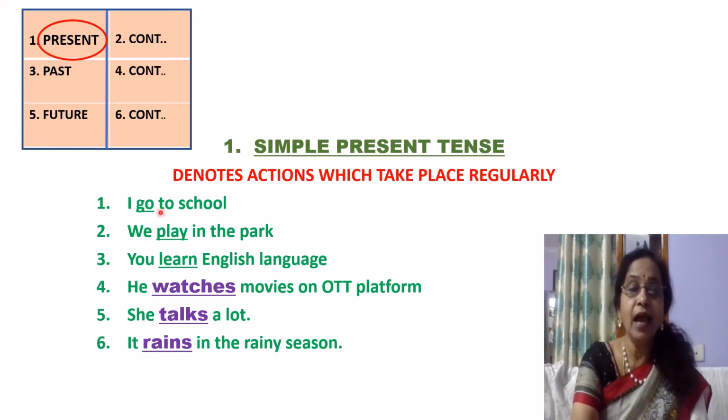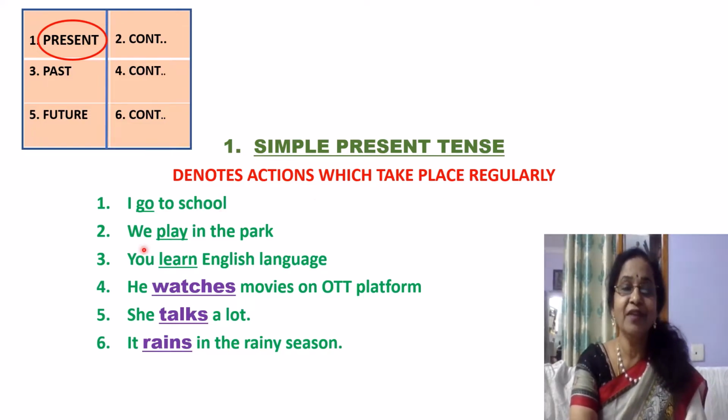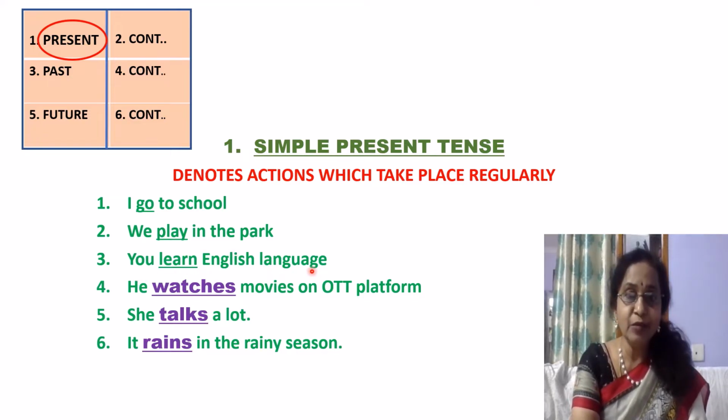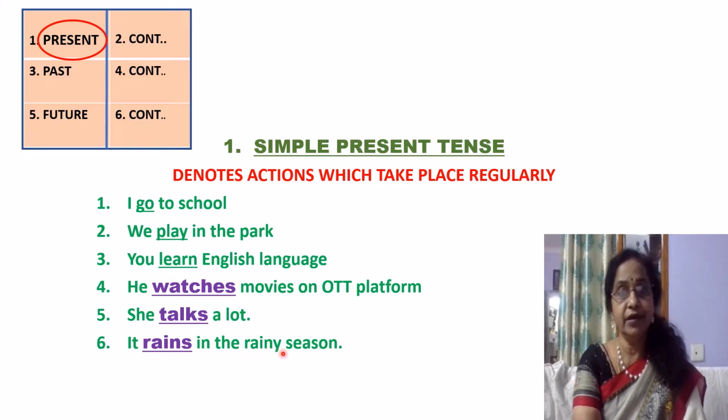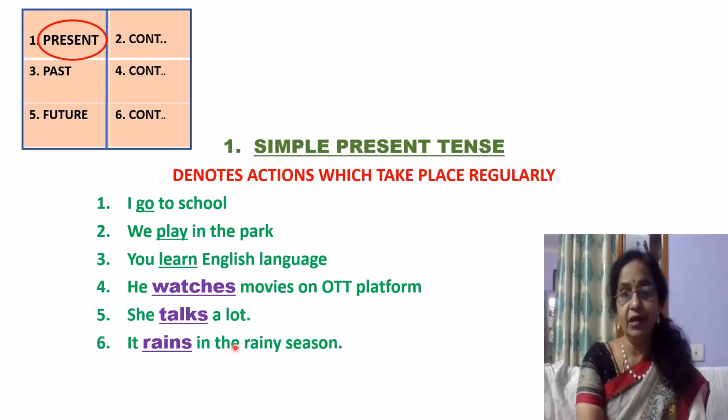For example, I go to school. We play in the park. You learn English language. He watches movies on OTT platform. She talks a lot. It rains in the rainy season. So these are the actions which take place regularly.